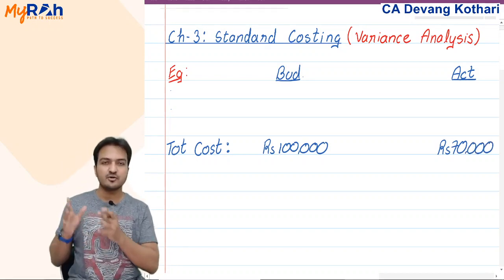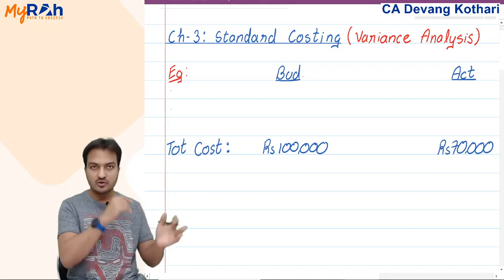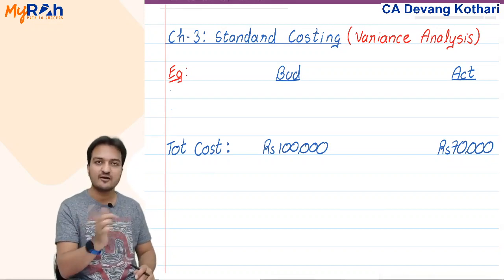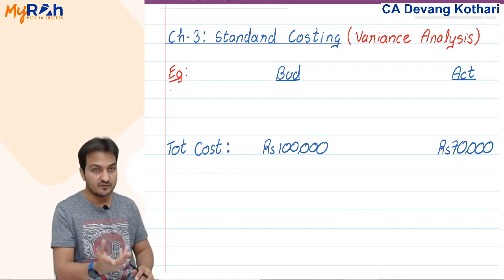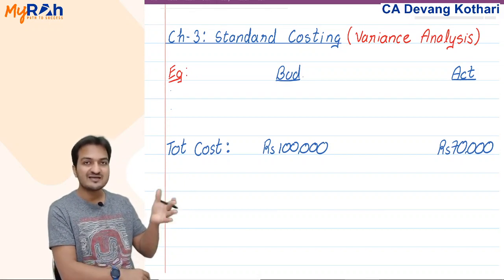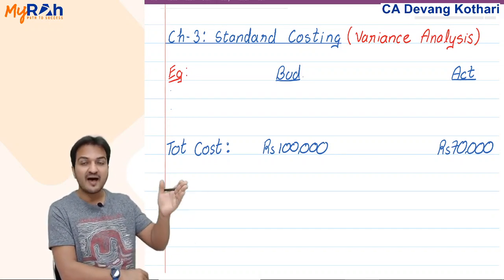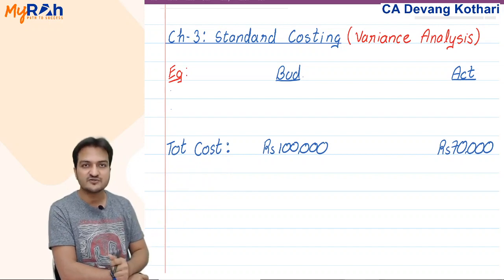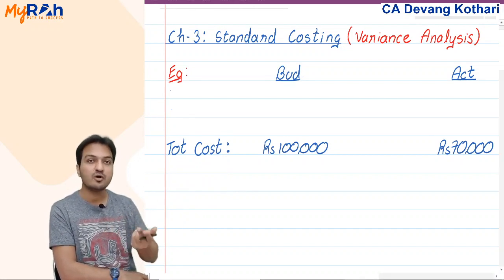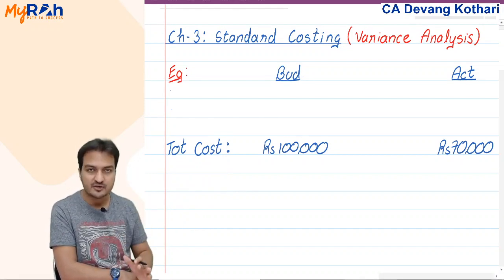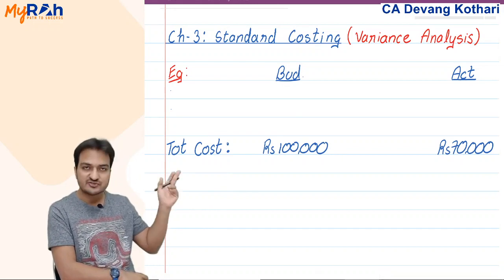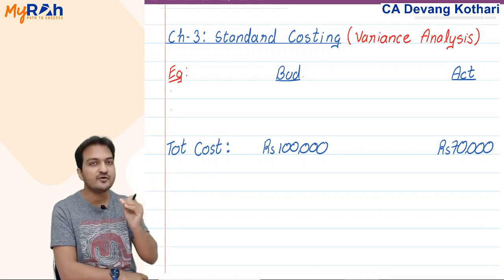Now your budgeted total cost was 1 lakh, actual total cost 70,000. So tell me, is that good or bad? Yes, that is good. Why good? Because your estimated total cost was 1 lakh, and actually you have incurred only 70,000. Meaning you were able to complete the year at lesser cost. In other words, it seems that you have saved cost.